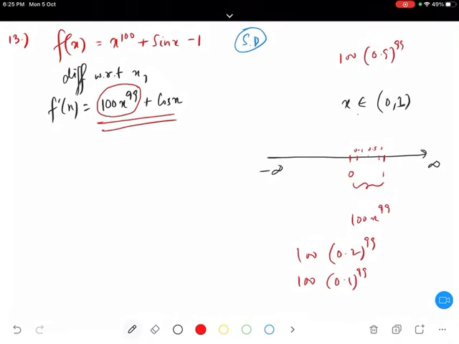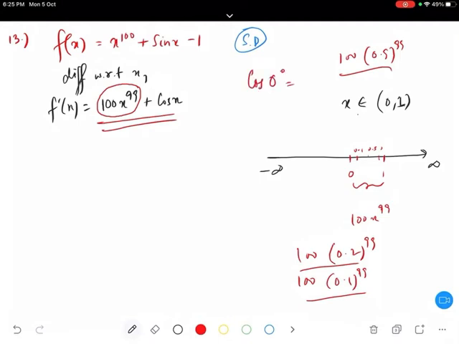So what do you see? 100x to the power 99 and cos x are both positive in the interval 0 to 1. So that will not be the answer. So write down: since 100x to the 99 plus cos x is always positive in 0 to 1, the function is increasing in 0 to 1.